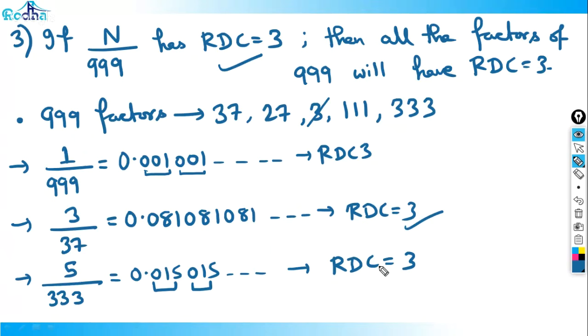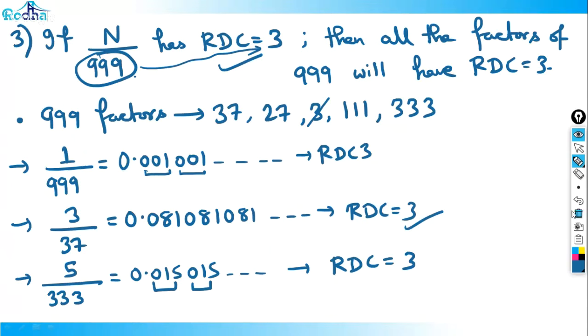So this goes with any number of nines. The number of times 9 is appearing here has the same RDC. So 9 occurring 3 times, RDC is 3, and all the factors of 999 have RDC 3. 9 occurring 2 times, sorry, RDC is 2, and all the factors of 99 have RDC 2. And this funda will go on forever.